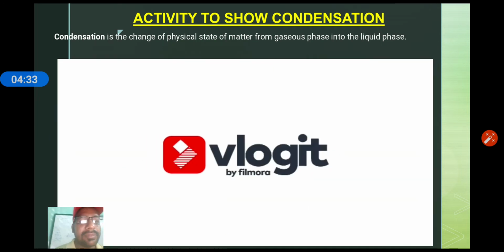I think you have seen how much water vapor is there. You can check how much humidity is there, and you can observe many water droplets flowing from the top of the glass to the bottom. It happened due to condensation, that is, converting the water vapor into water droplets, because it is sticking around the cooler surface and cooler region. So my dear students, I think you are able to understand what condensation is. Now I am going to show the next activity. Let's see.